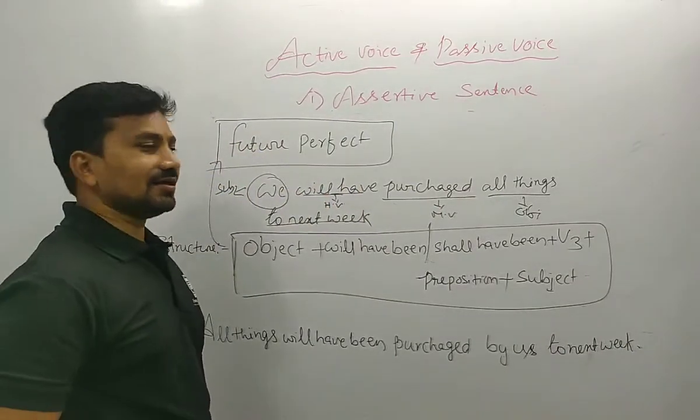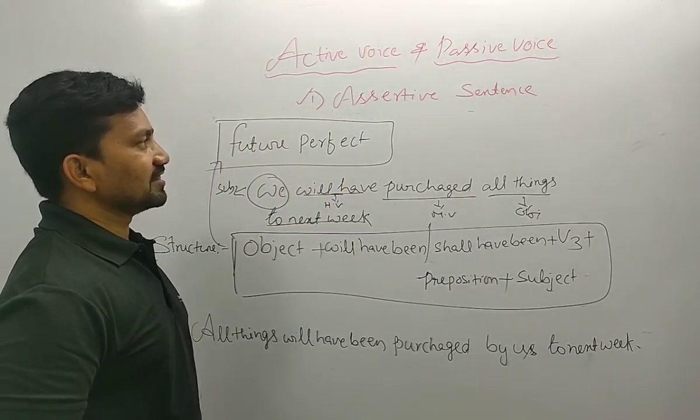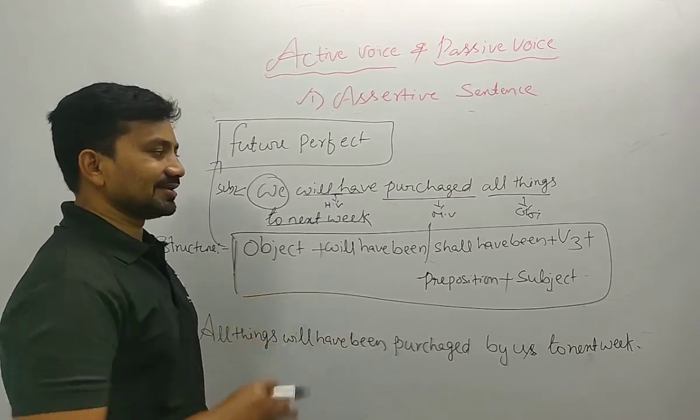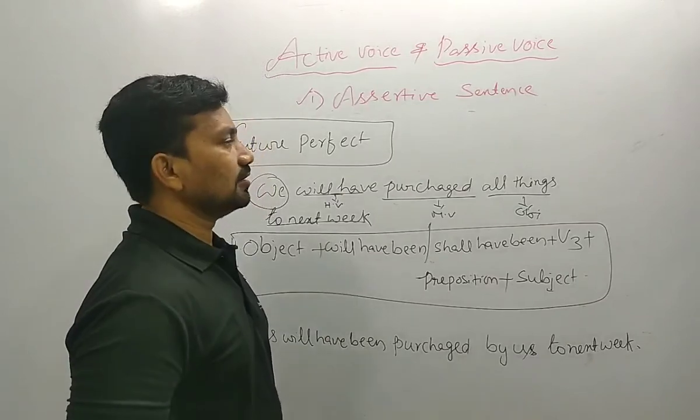Okay guys, this is all kinds of active to passive sentence conversion. So these all are the structures. I hope you can understand all this.